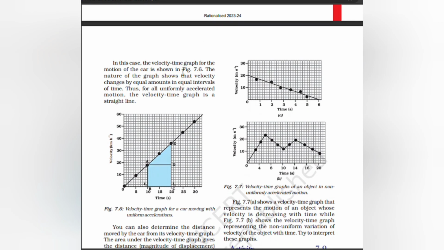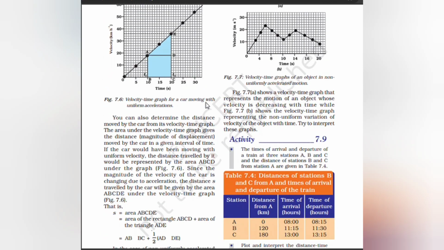In this case, the velocity time graph for motion of a car is shown. The nature of the graph shows the velocity changing by equal amounts in equal intervals of time. Thus, for all uniformly accelerated motion, the velocity time graph is a straight line.